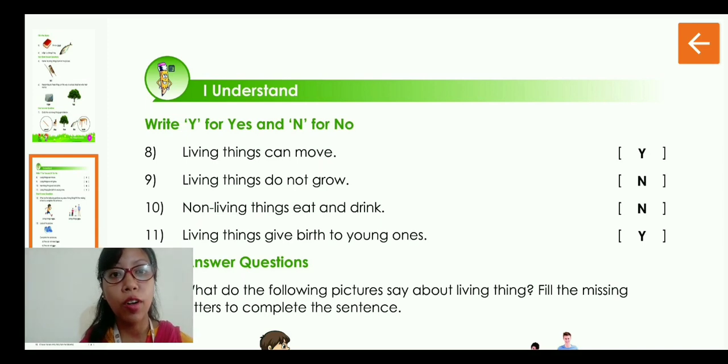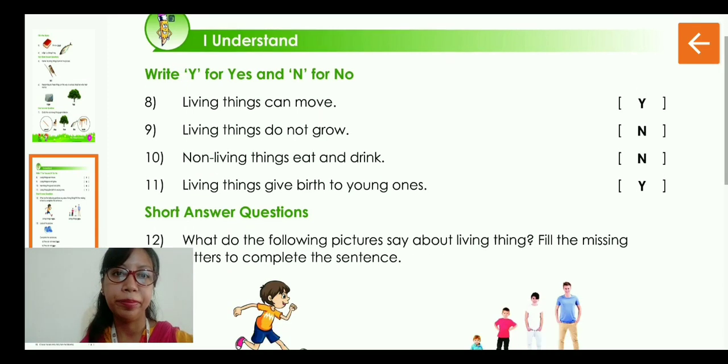Question number 10, non-living things eat and drink. Do non-living things eat, or do we eat? We, the living things, eat, right? Therefore, this answer will be wrong. So we will write N. Then we have question number 11. Living things give birth to their young ones. Yes, we have babies, puppies, kittens, then seeds, right? So it will be Y.